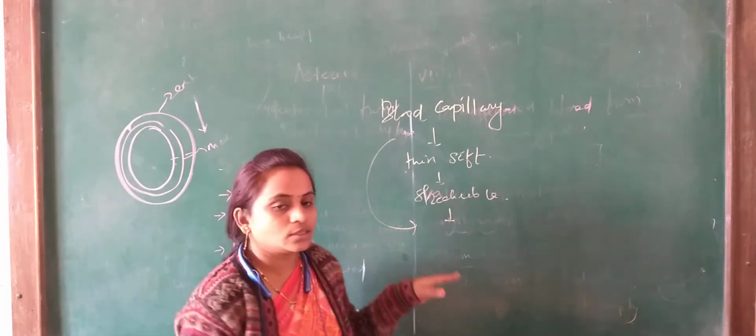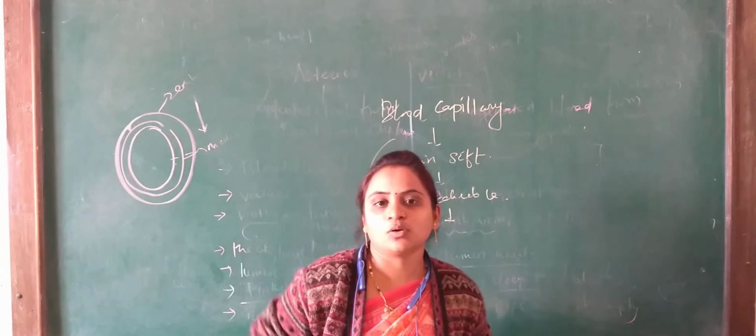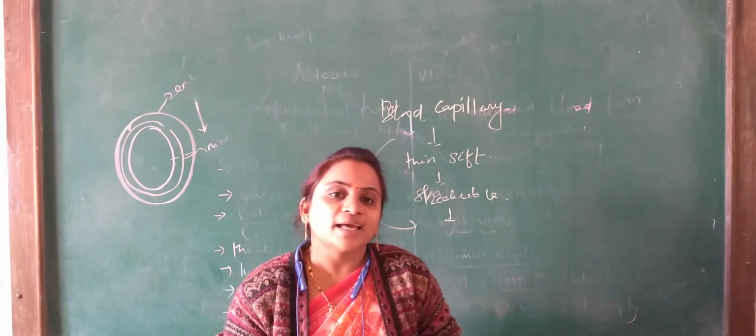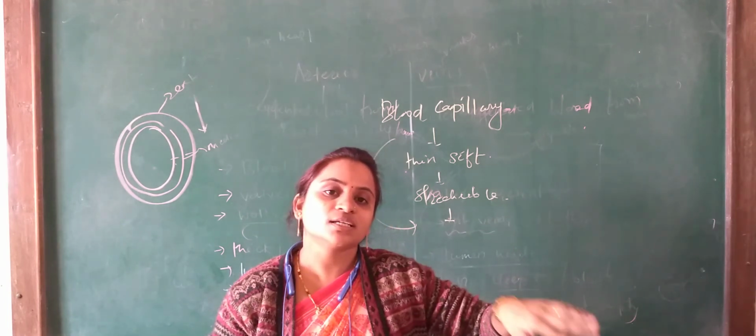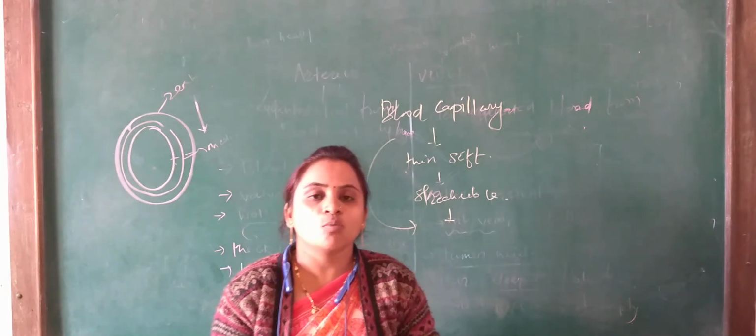So in this way, these three types of blood vessels play an important role in the circulatory system, and by these three blood vessels, the circulatory system is completed in our human body.